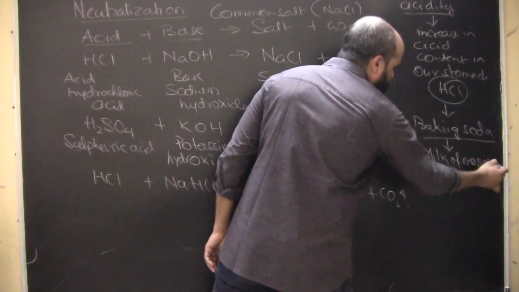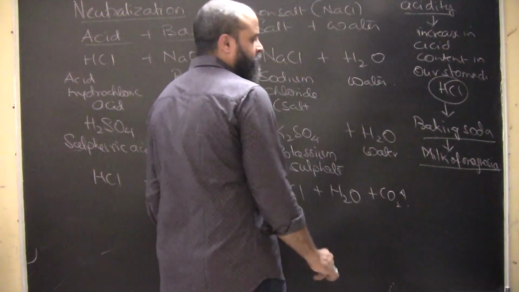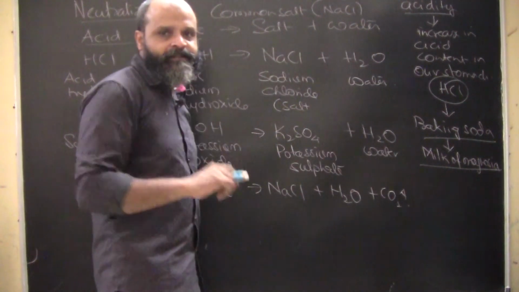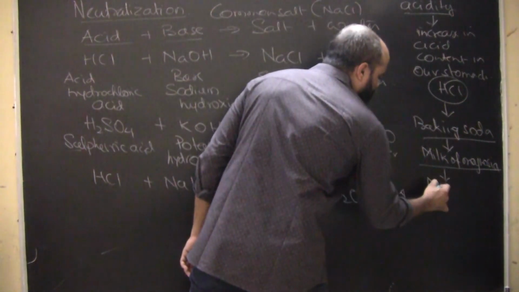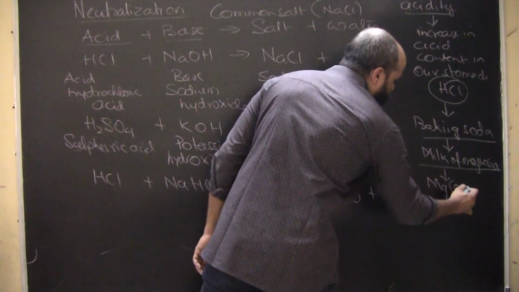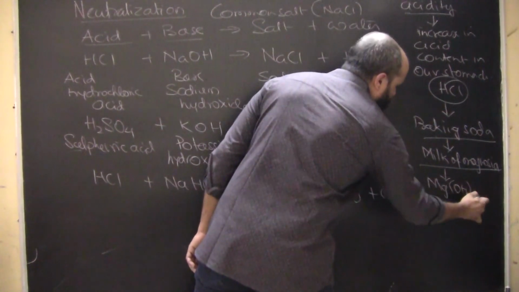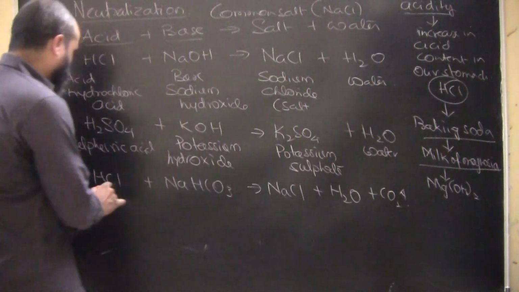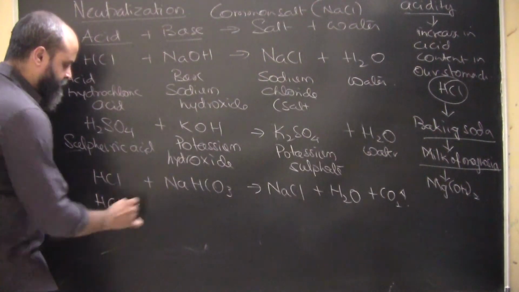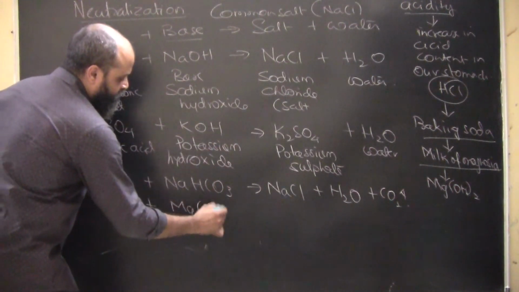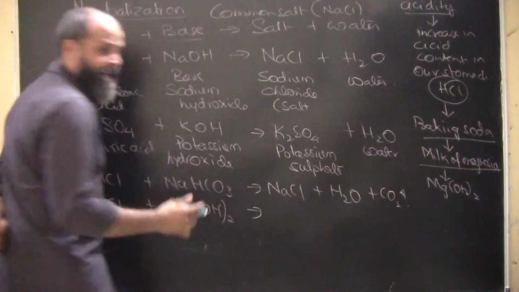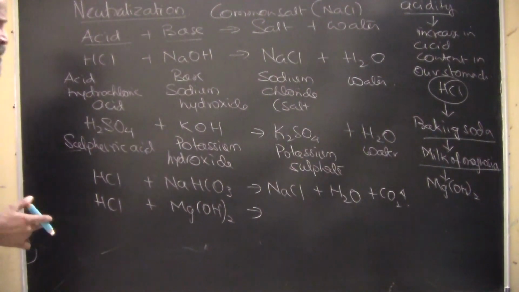Milk of magnesia is basically a medicine, a pink colored medicine that we take in case of acidity, and this is nothing but magnesium hydroxide. Again, this is a base. Magnesium hydroxide is a base. So if HCl is treated with milk of magnesia, Digene and all that is basically made up of milk of magnesia.